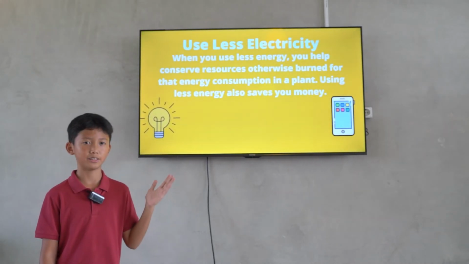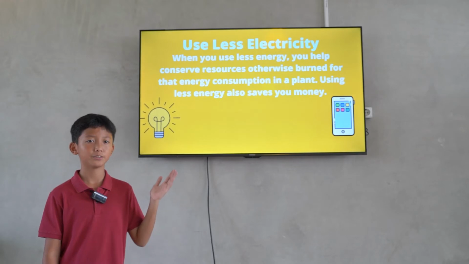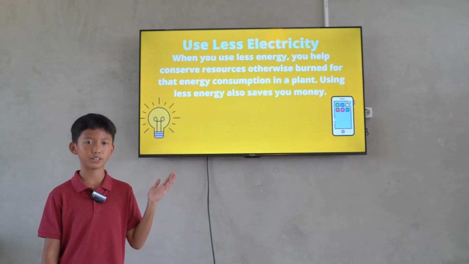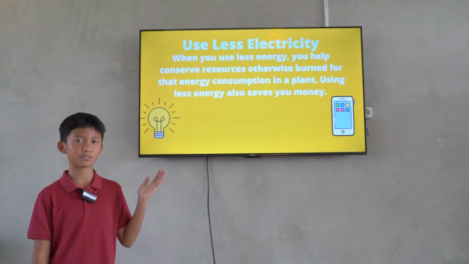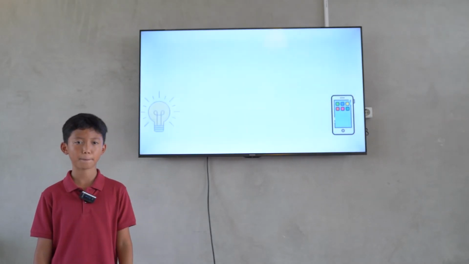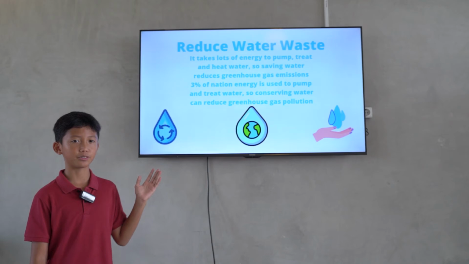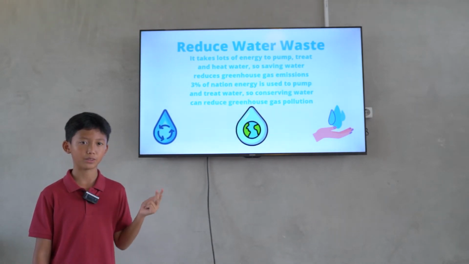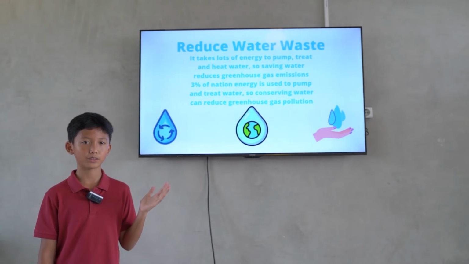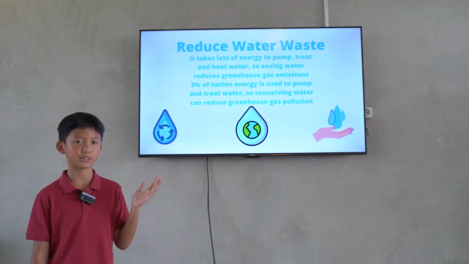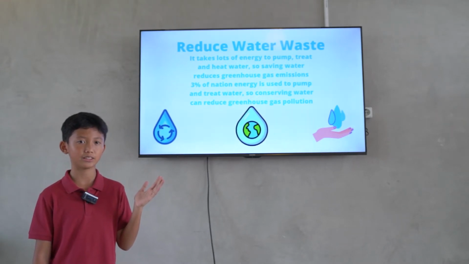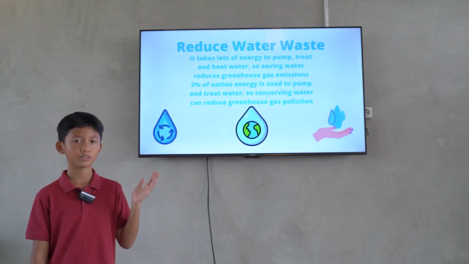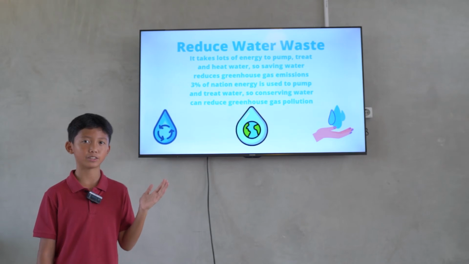Use less electricity. When you use less electricity, you help conserve resources otherwise burned for that energy consumption in a plant. Using less energy also saves your money. Reduce water waste. It takes lots of energy to pump, treat, and heat water. So, saving water reduces greenhouse gas emissions. 3% of the nation's energy is used to pump and treat water. So, conserving water can reduce greenhouse gas pollution.